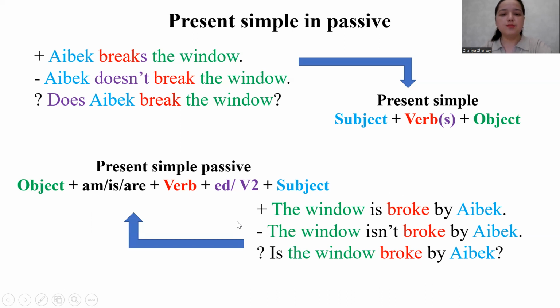Now, negative form: the window isn't broken by Aybek. Question form: is the window broken by Aybek?